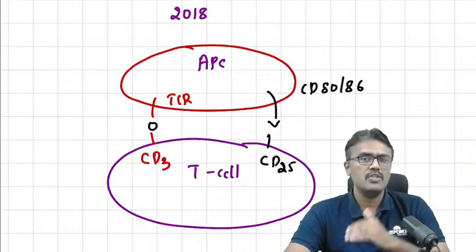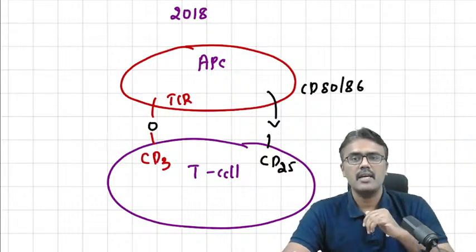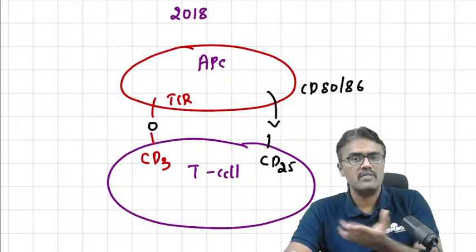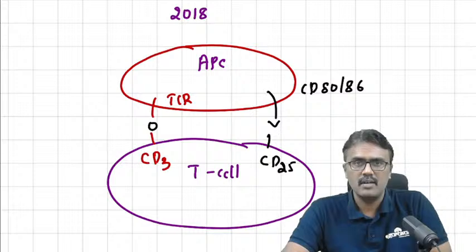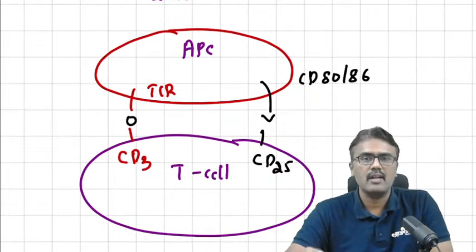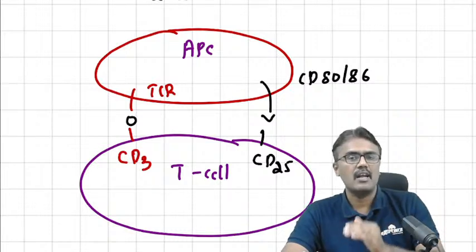Now why should this be stopped? Because many times our own tissues can be considered foreign. We have seen this in autoimmune disorders. So that is called the brake. Now how will the T cell recognize that the antigens are our own?